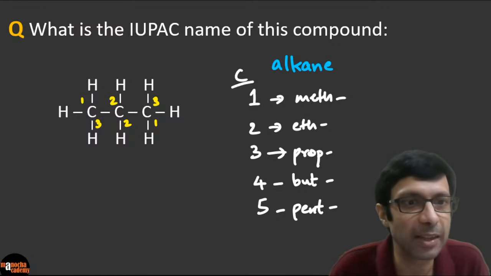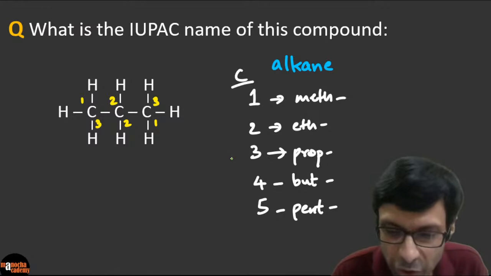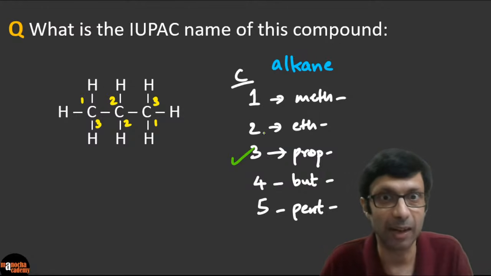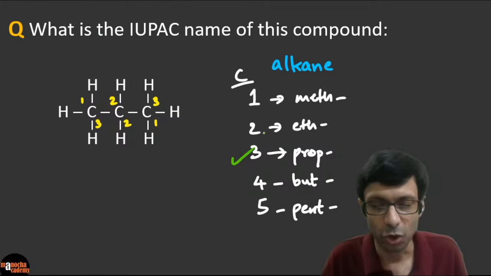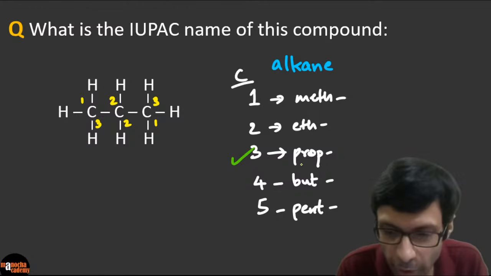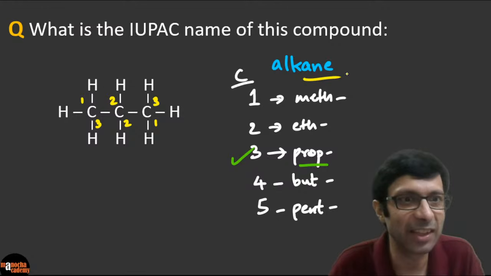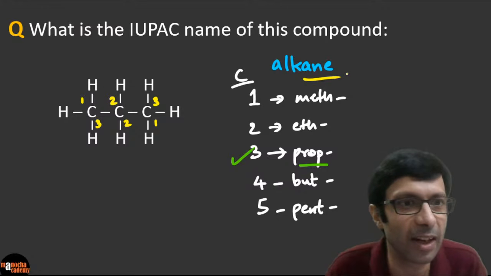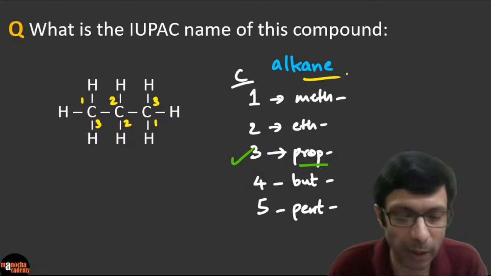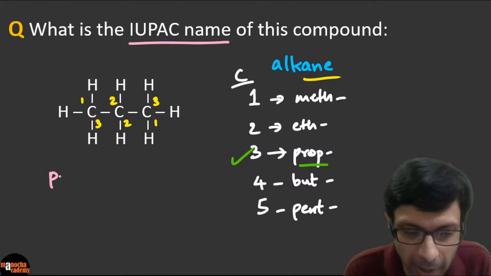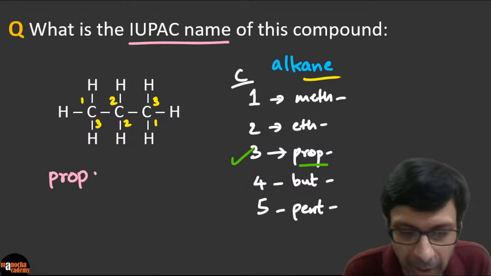Excellent. I see Manas says prop. Tikam is saying prop. Very good. So 3 carbons is prop. And because it is an alkane, because it's only single bonds, what will the name become? You need to join prop with ane. Excellent. So I see Ankur has the right answer here. Very good. Smita has the right answer too. So the IUPAC name of this compound is going to be propane.